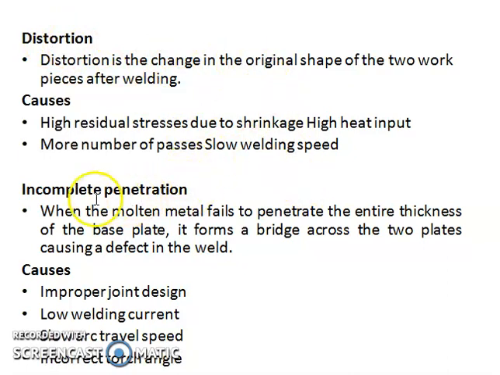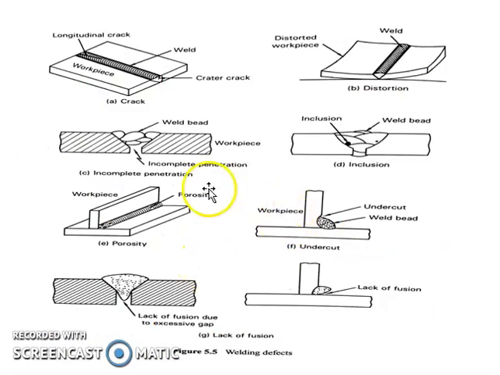The next one is incomplete penetration. When the molten metal fails to penetrate the entire thickness of the base plate, it forms a bridge between the two plates, causing defects in the weld. If you see the diagram, this we call the lack of penetration.